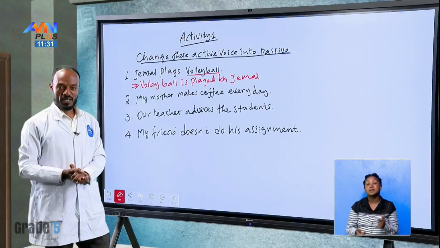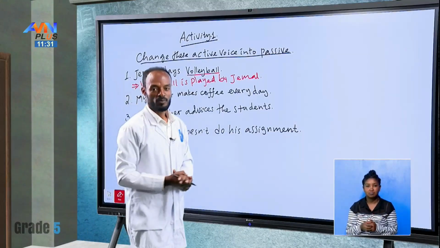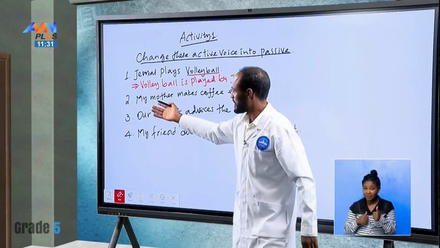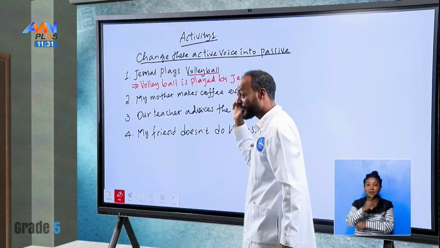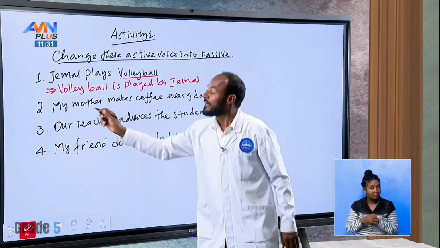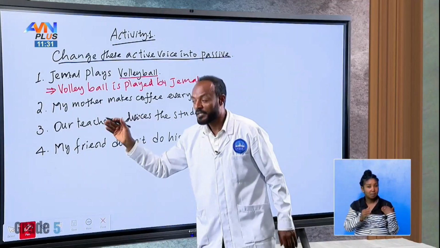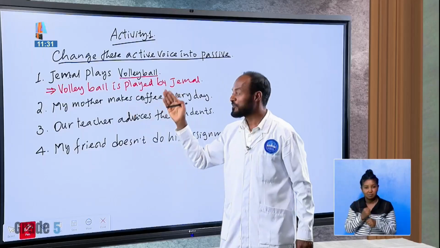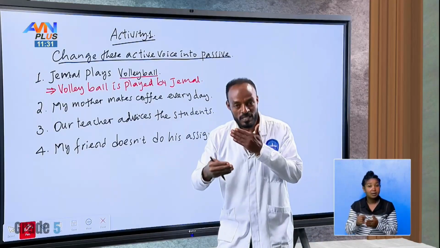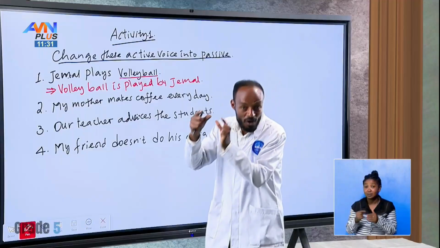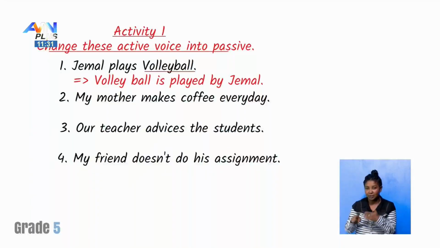What about the second one? Hello? The second one. My mother makes coffee every day. Bear in your mind, the subject is my mother. The verb is makes. The object is coffee. So, in passive voice, we have to start from the object. Coffee here.